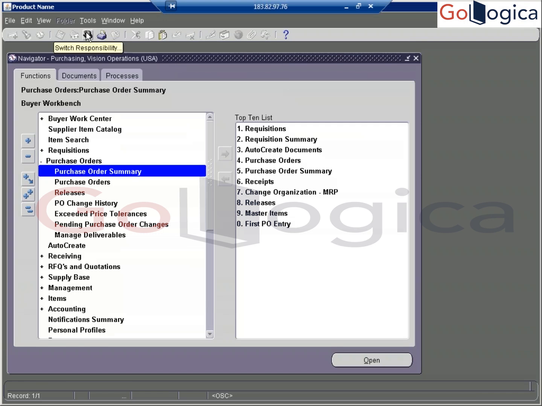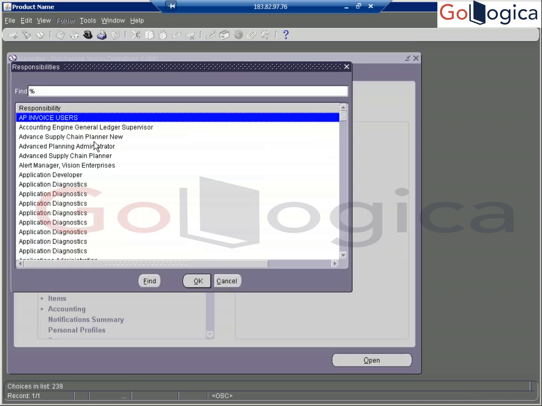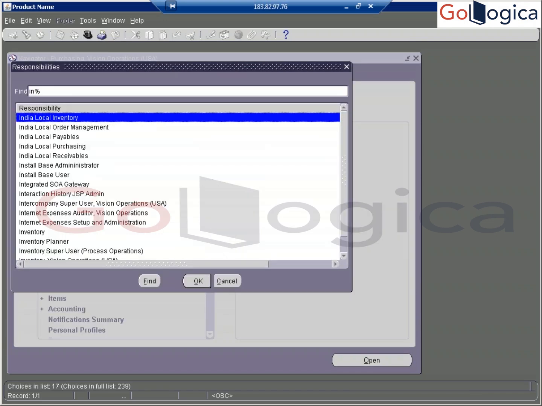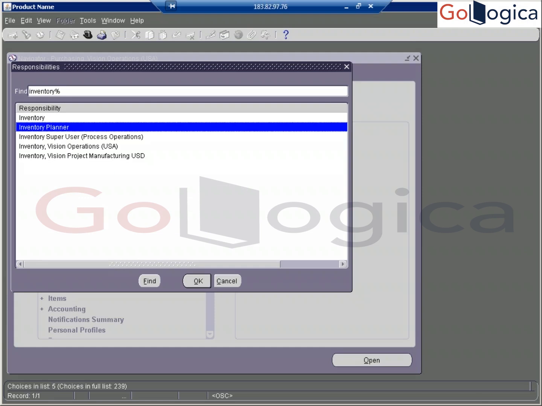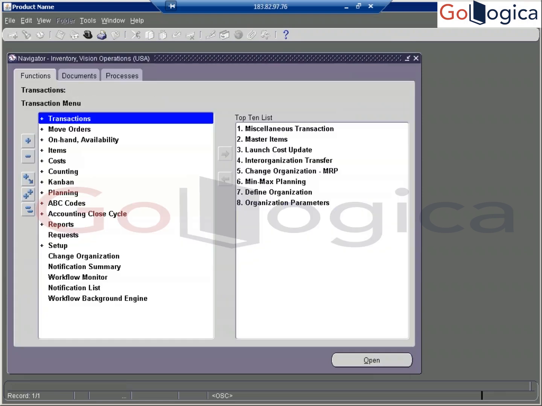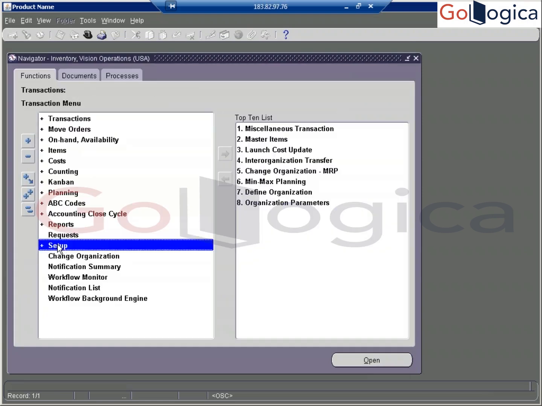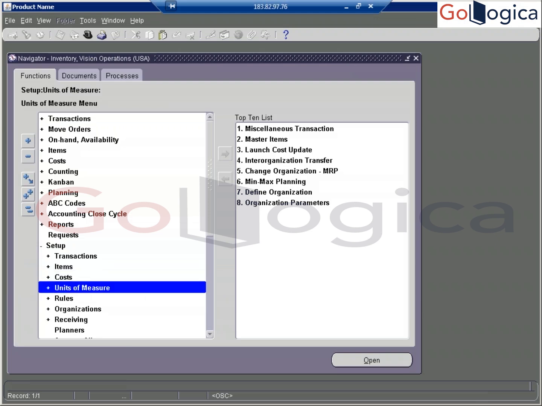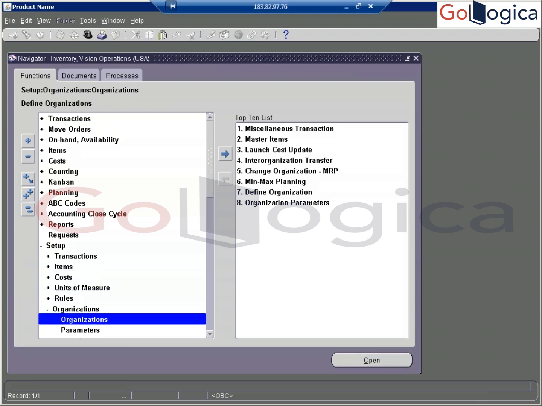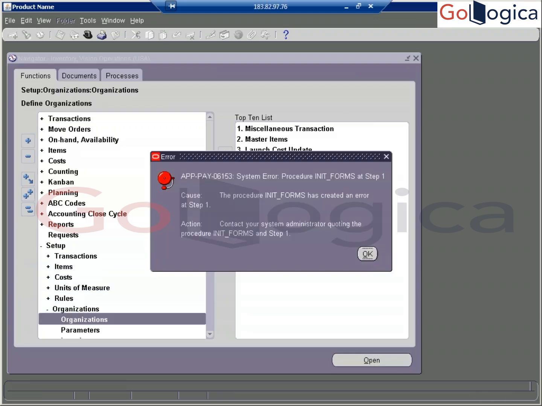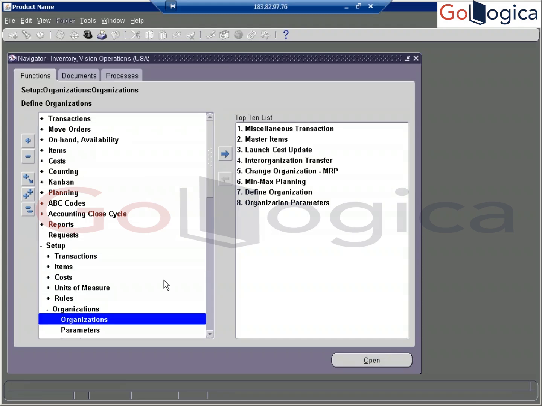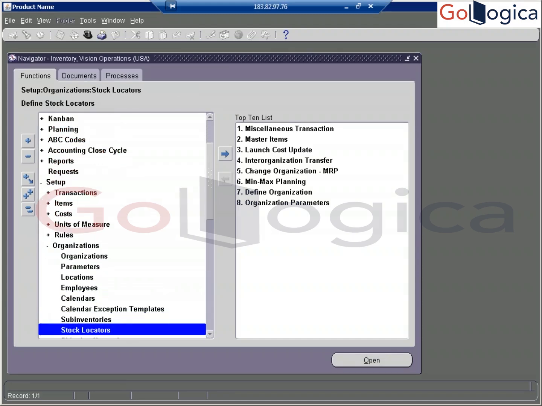Next we have to create the receipt. Before going to receipt, what do we have to do? Logical inventory creation. Setup and organization, sorry, sub inventory. Go down to sub inventories.